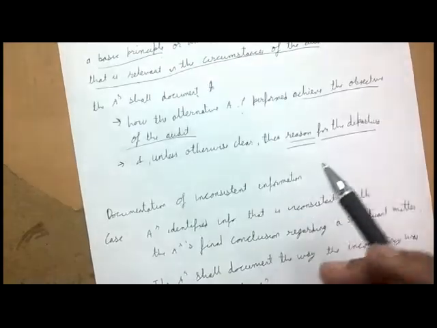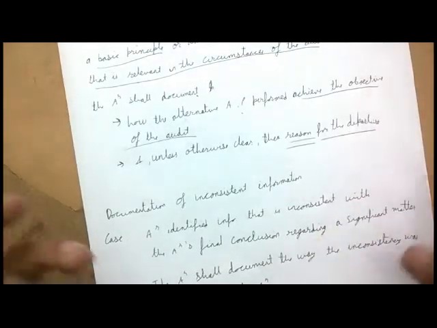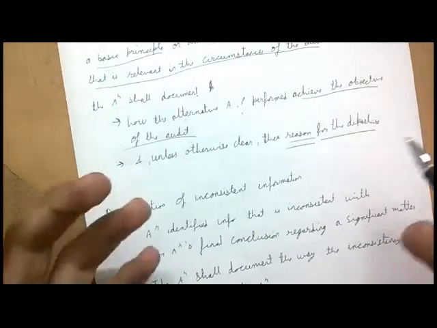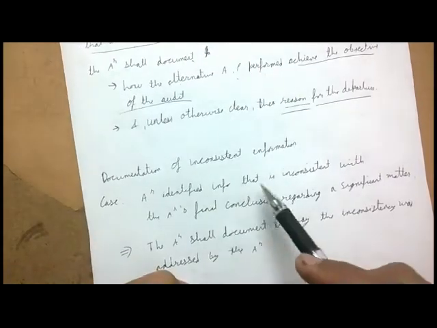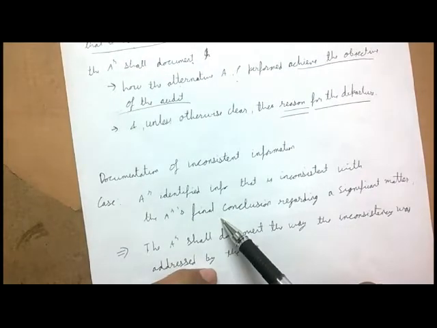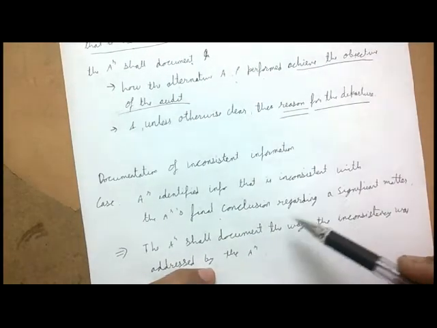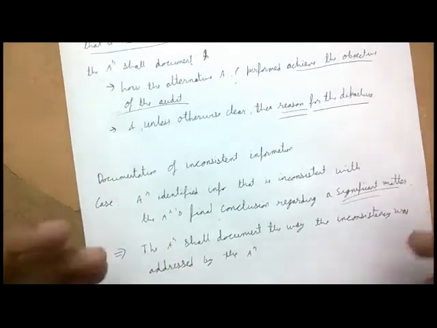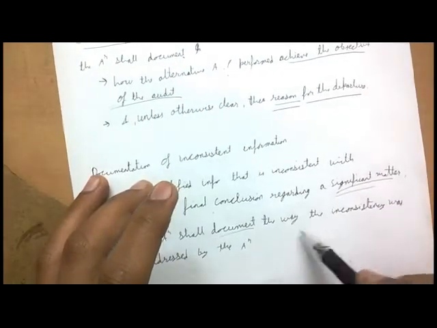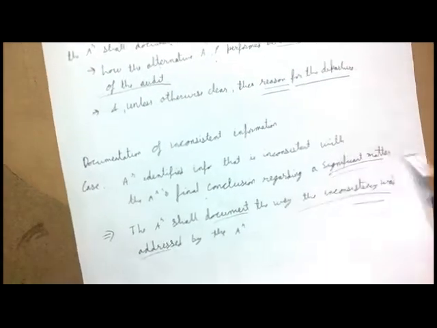Now documentation of inconsistent information. If there is any inconsistency, you need to document that. This is a simple thing. Auditor identified information that is inconsistent with the auditor's final conclusion regarding a significant matter. There is inconsistency. Auditor shall document the way the inconsistency was addressed, how he dealt with such inconsistency. He has to document that. That's a very easy thing, I guess.